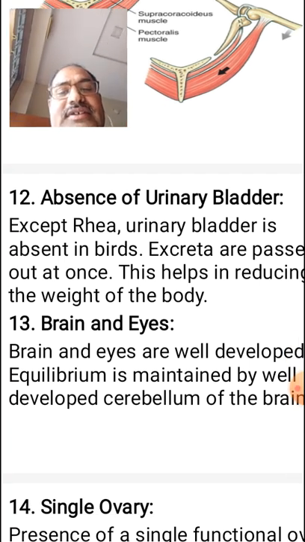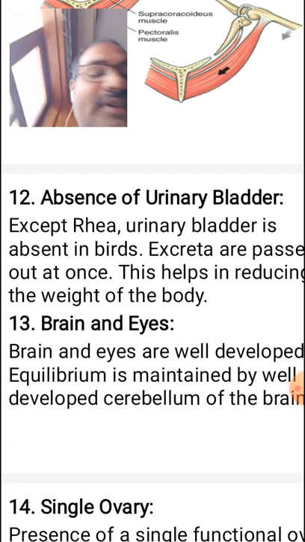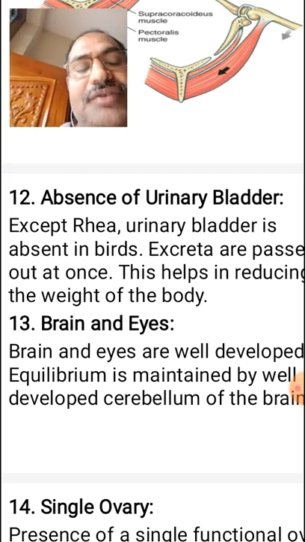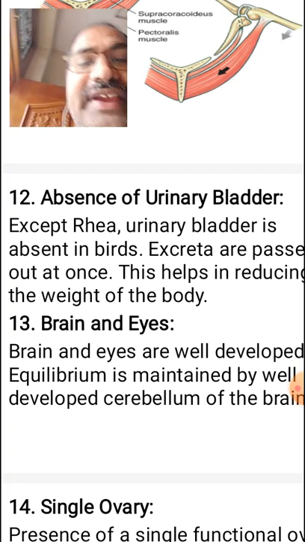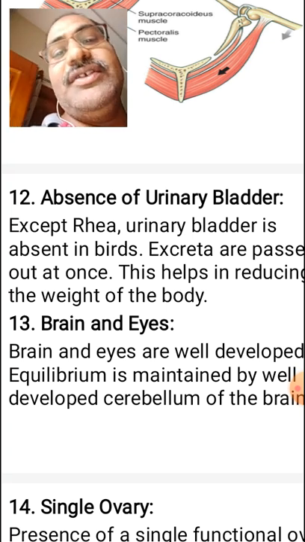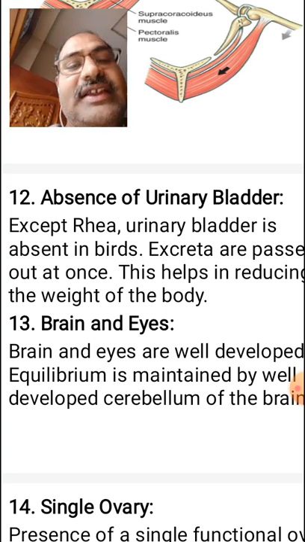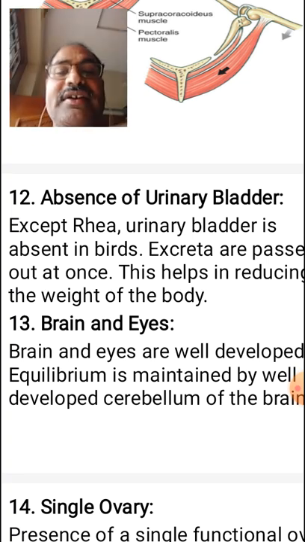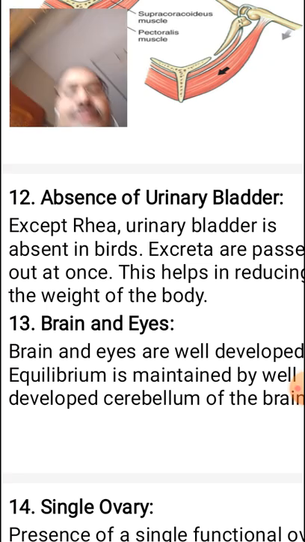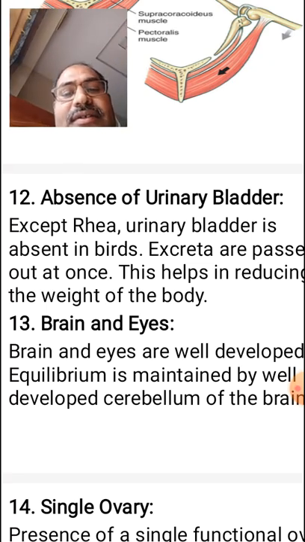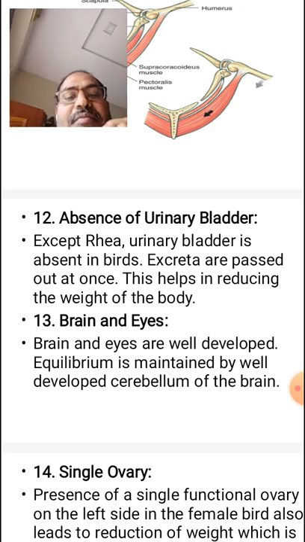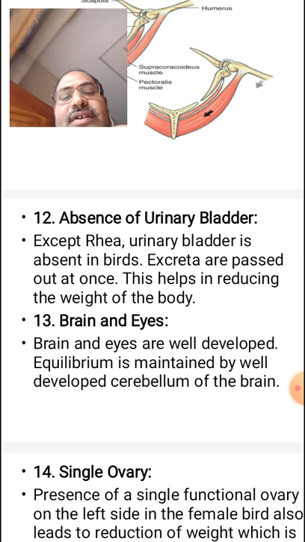In the excretory system, the urinary bladder is absent in birds. Why? To reduce weight. If the urinary bladder were present, urine would be stored in it, leading to an increase in weight. That is why the urinary bladder is absent.